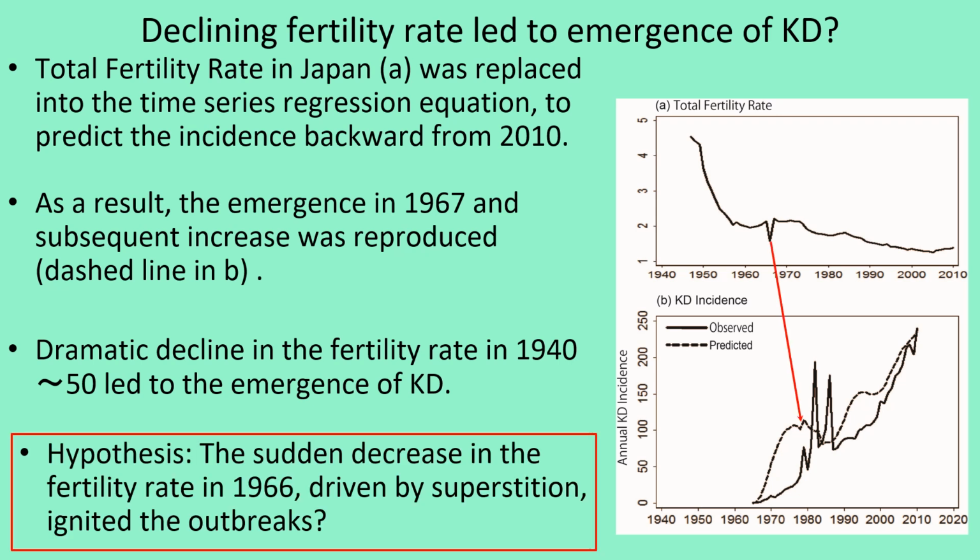Of note, there's a knob around 1981 on the dashed line of the predicted incidence. This knob appeared because of the sudden decrease in the fertility rate in 1966, which was brought about by a superstition. Based on this tiny knob, I speculate that a sudden drop in fertility rate may have triggered the outbreak 15 years later.